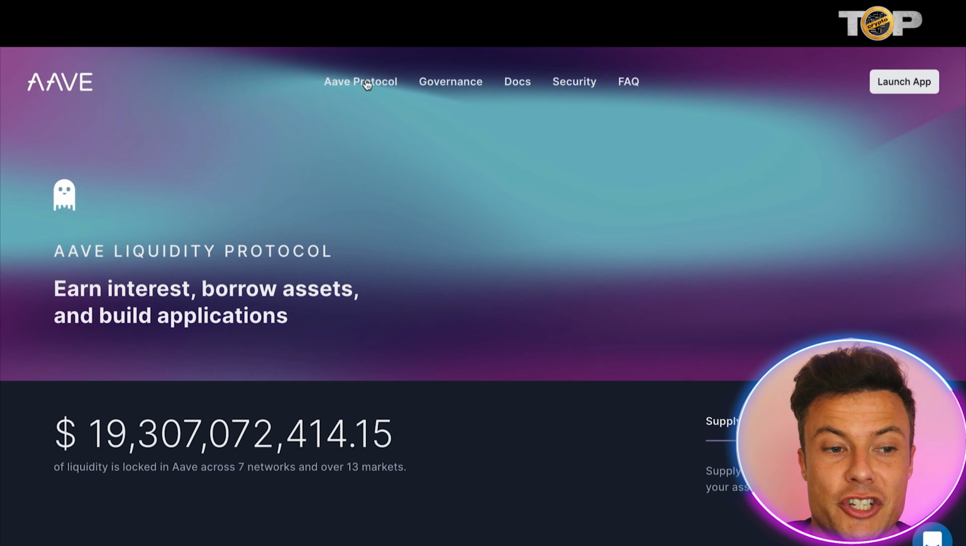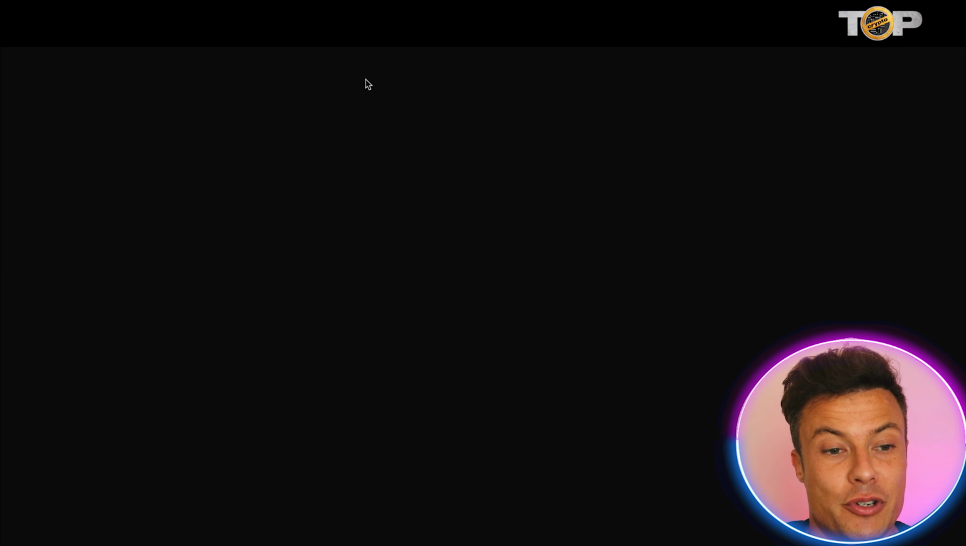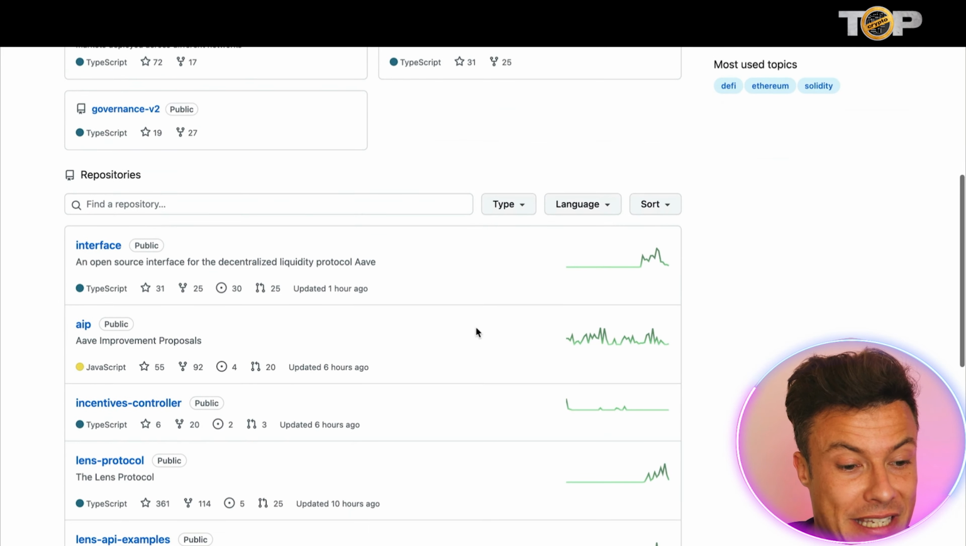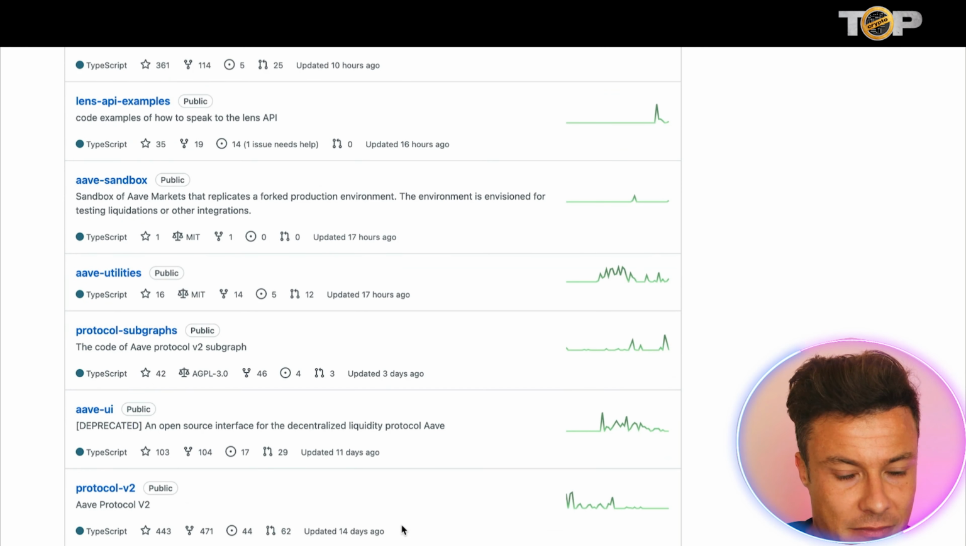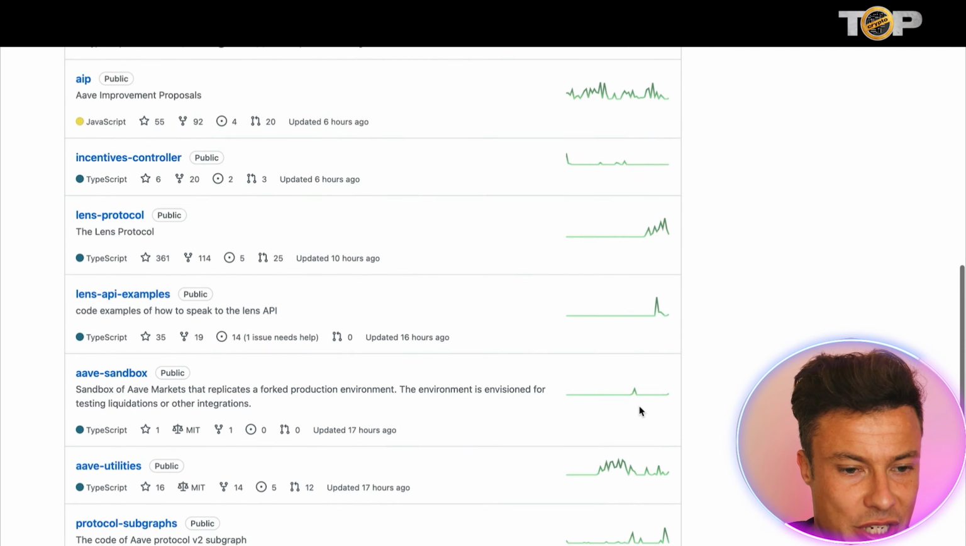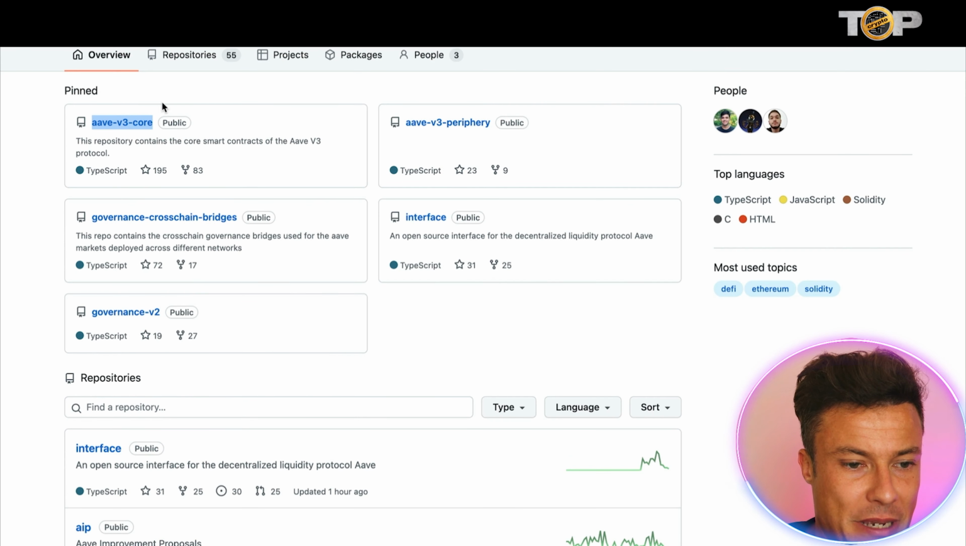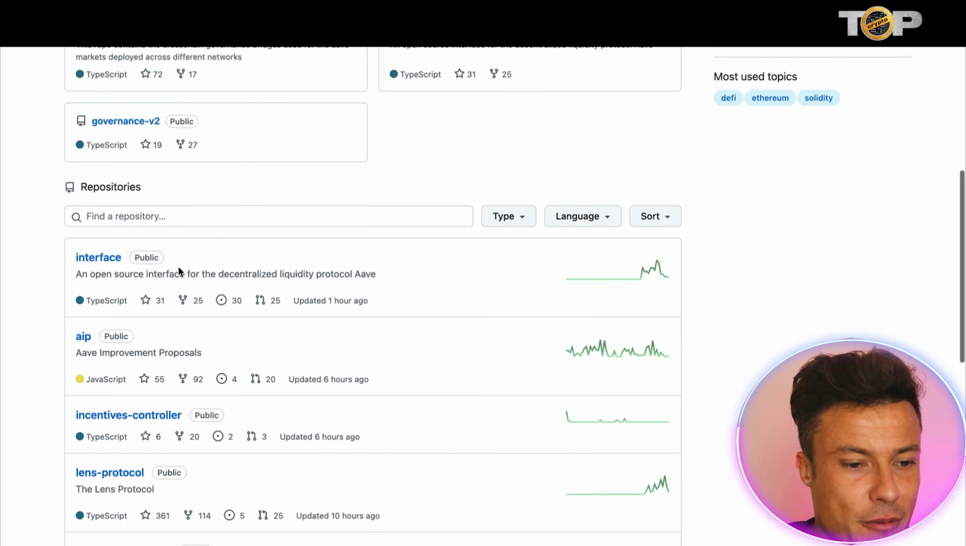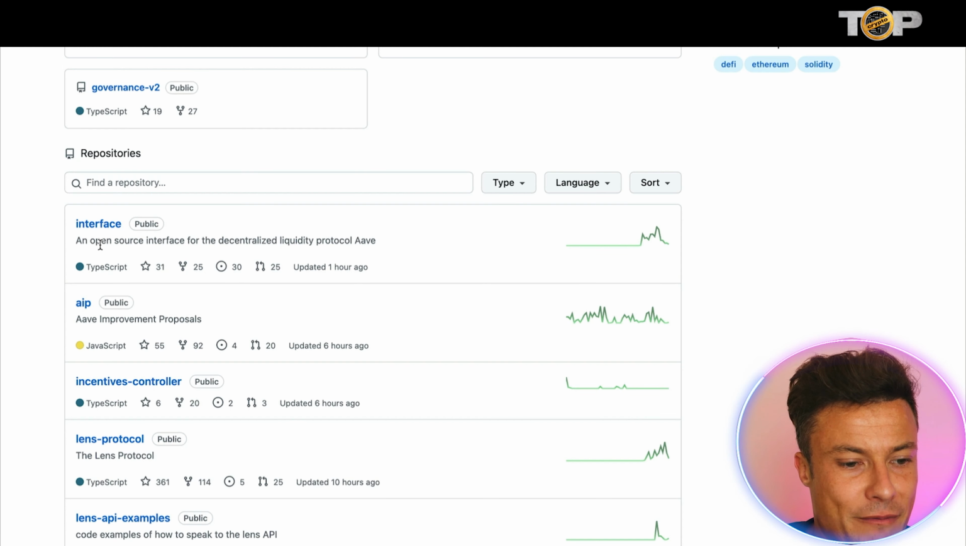So first of all, what we're going to do is have a look at the Aave protocol. And what you can see guys going through, you can see there's loads of different repositories here. And you can see how they've all been performing by just looking at these charts here. You can also see whether they're public or not. At the top we've got pinned ones which are all public, and you can click on them and go into them and find out some more information about them.